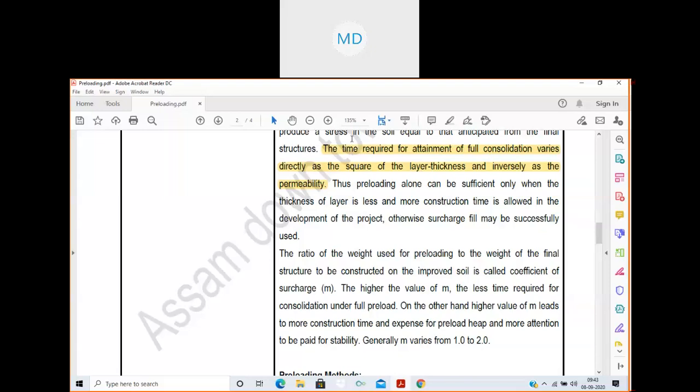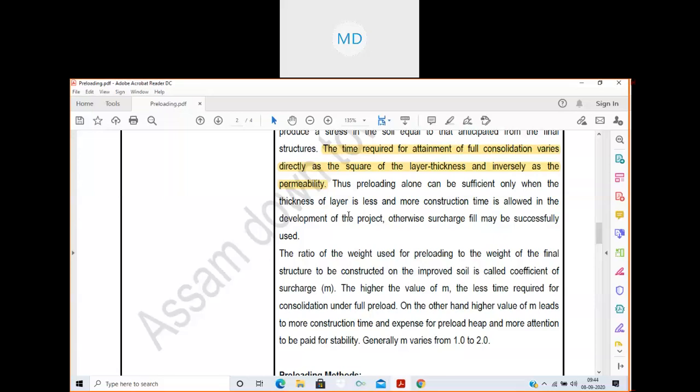If the required time is less than the scheduled time, you have more time in hand, so you can apply preloading alone, provided the layer thickness is also less. I have told you in previous classes how much layer thickness allows preloading; I guess it is around 5 meters or so.